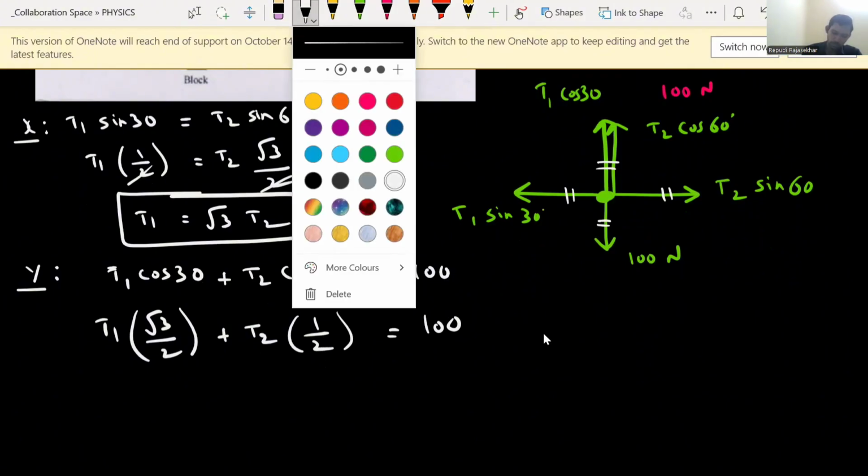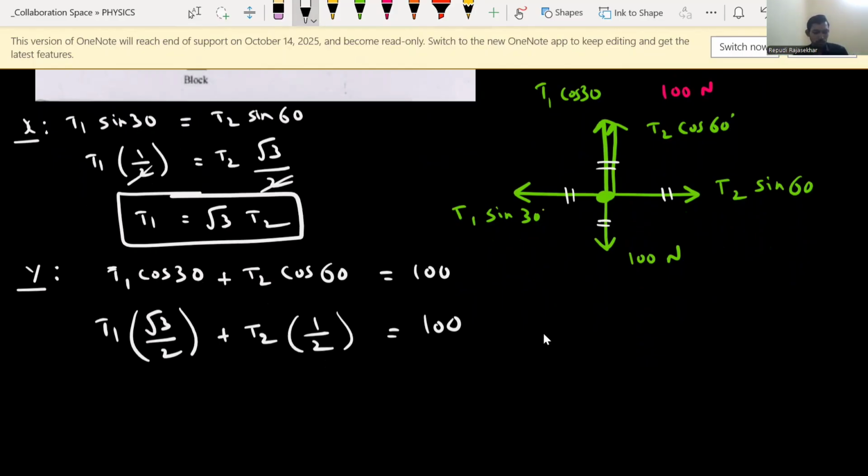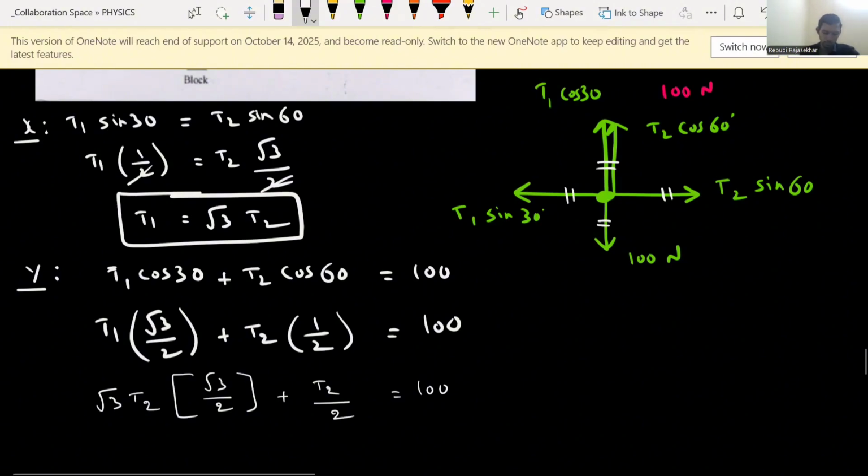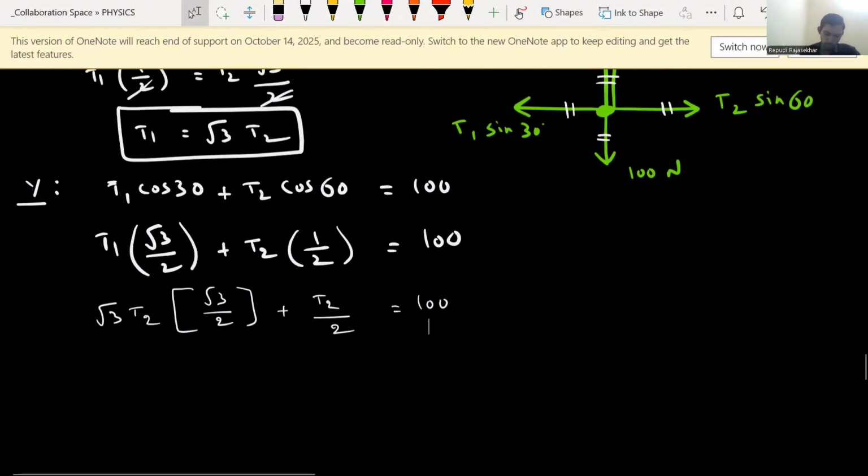Next, to simplify this, whatever the information we have, we can substitute. T1 means how much? Root 3 T2. So T1 value is root 3 times T2 into root 3 by 2 plus T2 divided by 2, which equals 100. Clear? Simplify this everything, you will get T2 value.